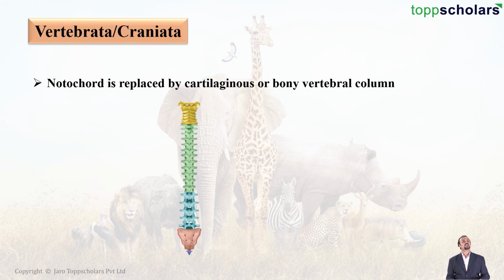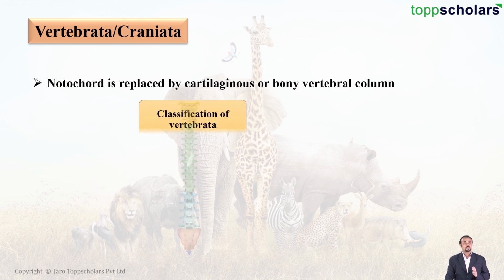Now here in vertebrates, the notochord is eventually replaced by a cartilaginous or bony vertebral column. Students, in some organisms, whereas when we are going to study about cyclostomes, the notochord is going to persist throughout their life. But whereas in many of these vertebrates, the notochord is eventually replaced by a cartilaginous or bony vertebral column. Moving on students, let us see the classification.